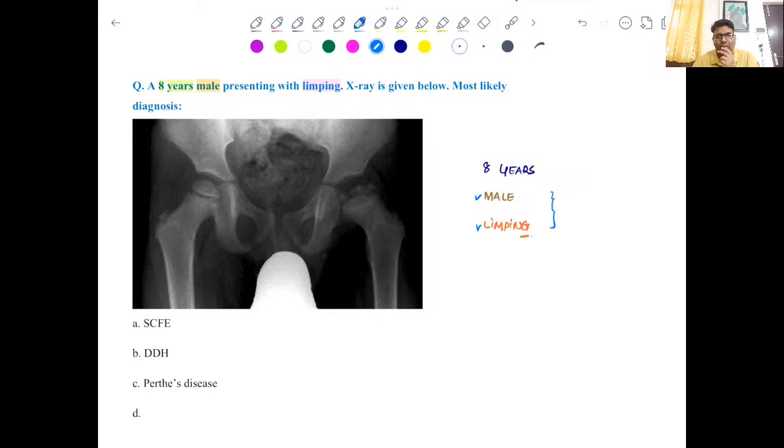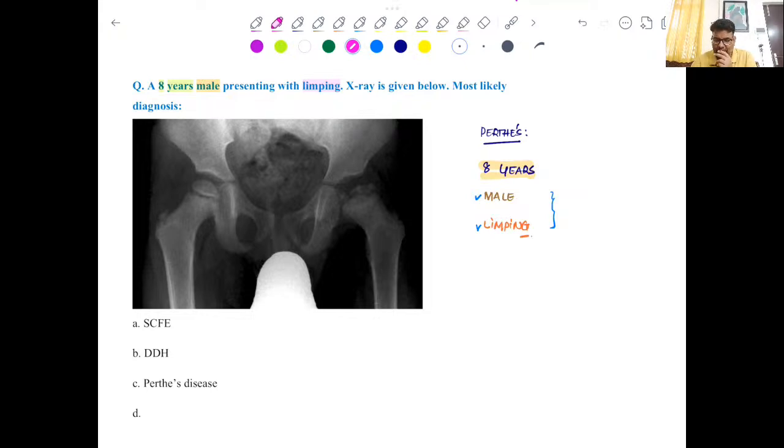So these 3 points, especially these two, male with limping, this can be seen in 2 conditions especially. One is the slipped capital femoral epiphysis, and second is Perthes disease. But if we focus more on the age, this goes more in favor of Perthes disease, right? So this is Perthes disease. Now I am not going into the X-ray for the time being, because I want you to get the question based on the stem of the question only. If you go for the X-ray, definitely you can make out the diagnosis. But sometimes we have seen that this question is there in the exam, and in such cases X-ray was not given at all to help you, right?